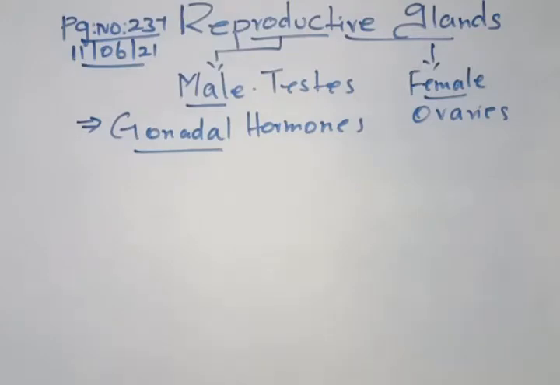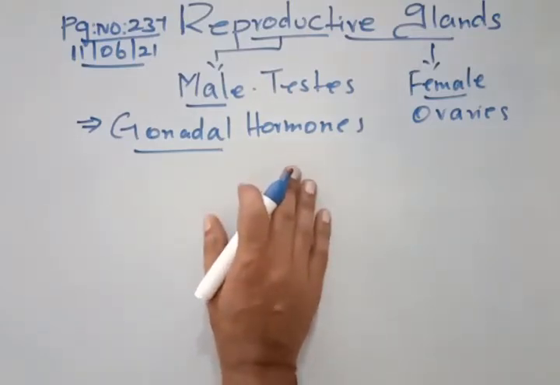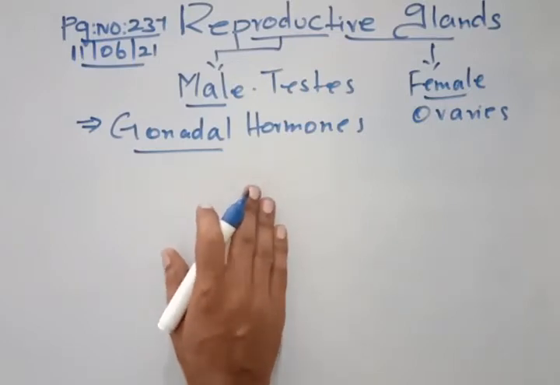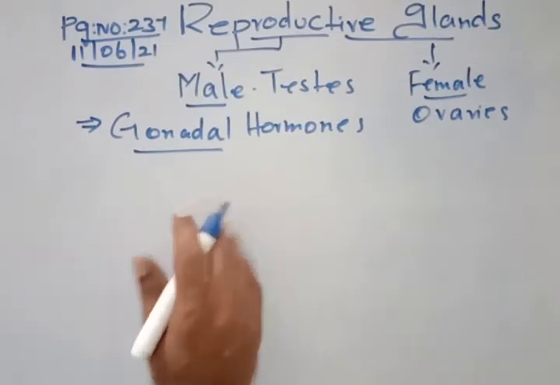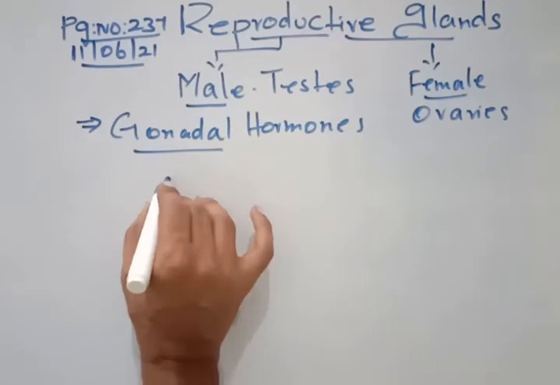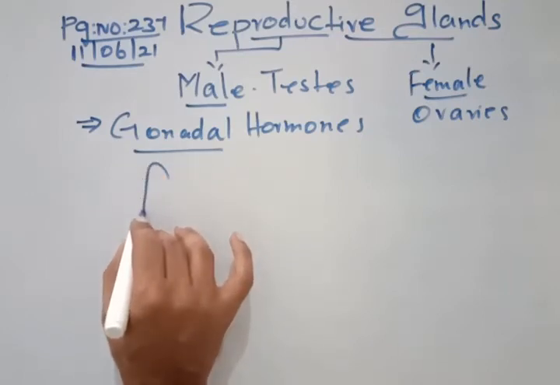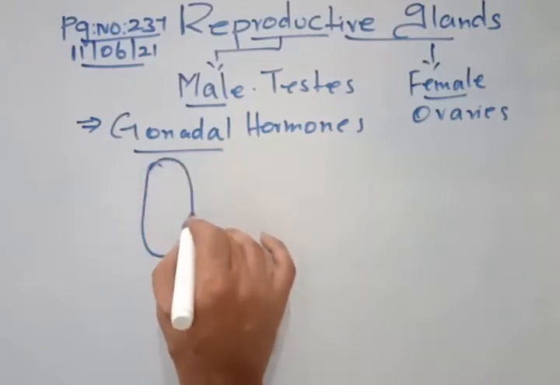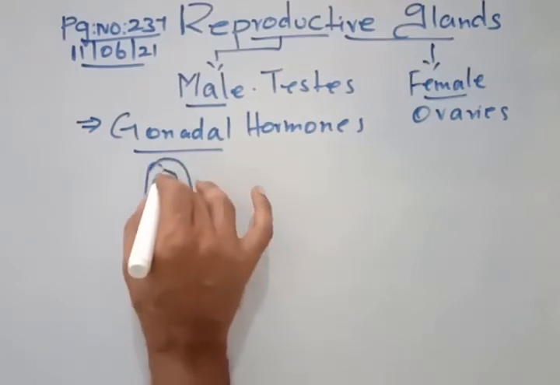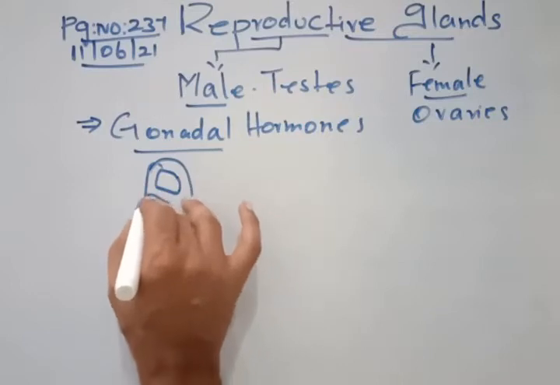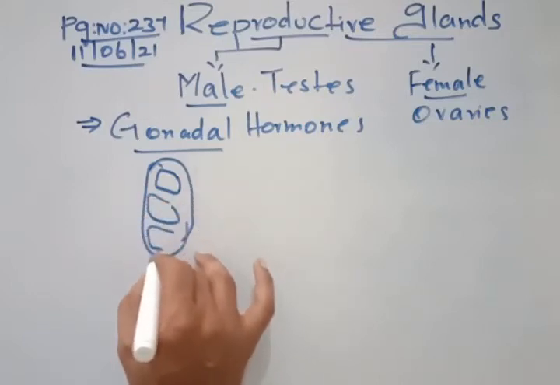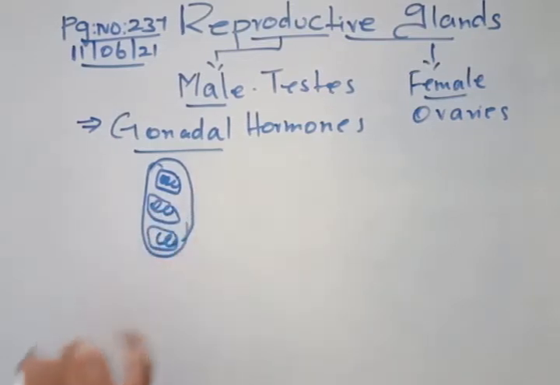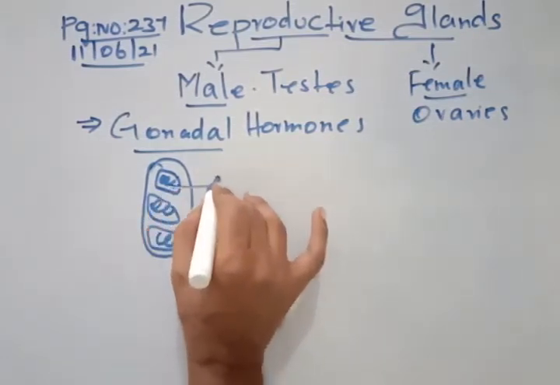Okay. Now when we talk about the male gonadal hormones, the testis is the reproductive gland of the male, that we know. If this is the structure of the testis, anyway you will be studying it in the male reproductive system, inside this testis you will have certain lobe-like structures. Inside these lobes some highly coiled tubes will be there, and these highly coiled tubes are called seminiferous tubules.